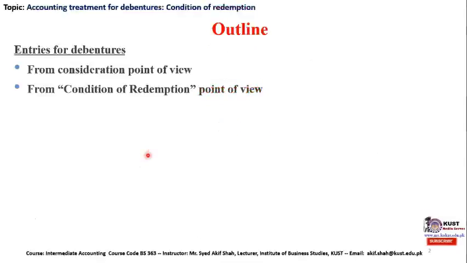So, the outline of this lecture comprises the following agenda points. It means that after listening to this lecture, the student will have a solid grip on the following topics, that is, to record the journal entries for debentures.